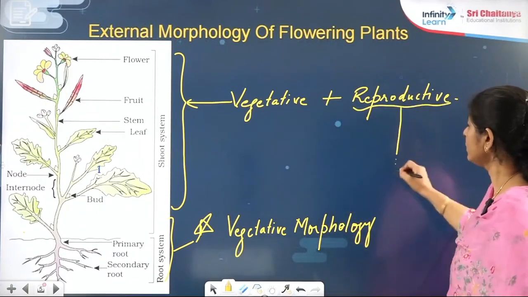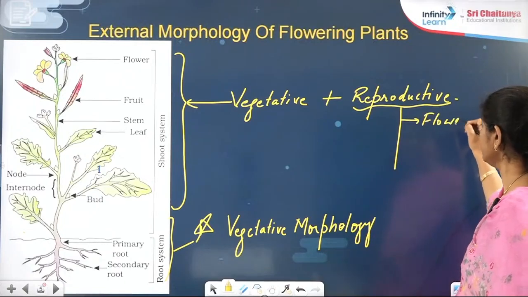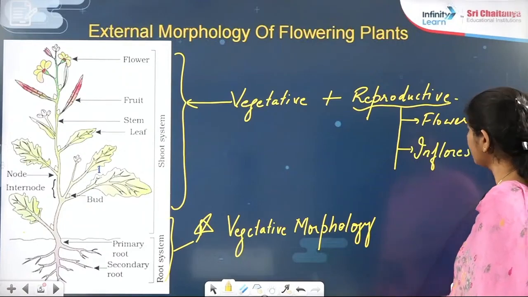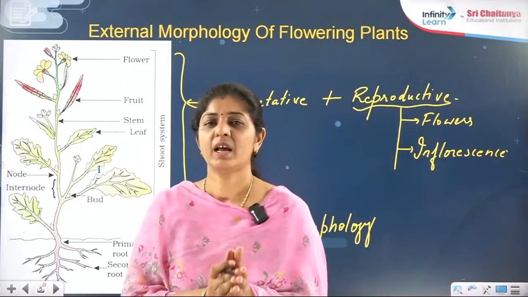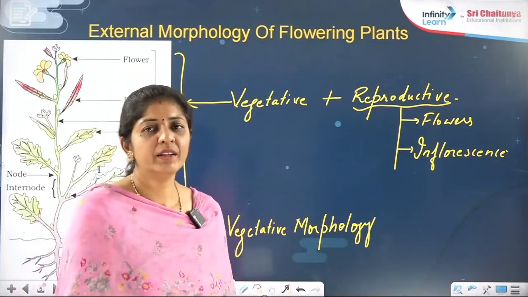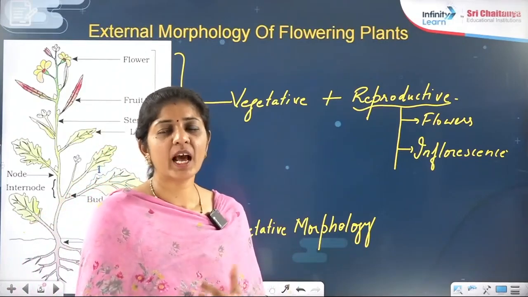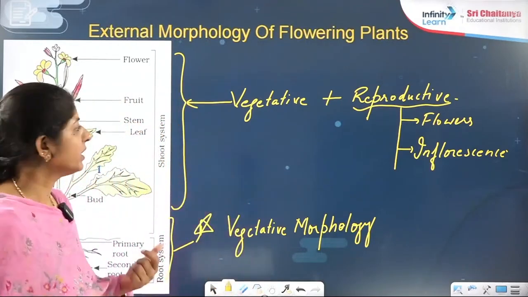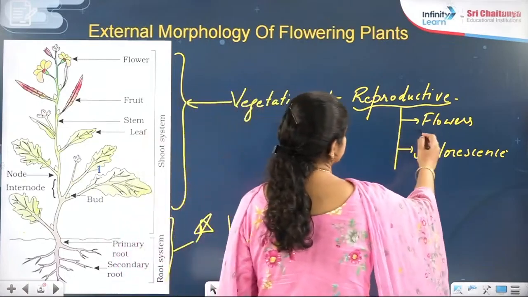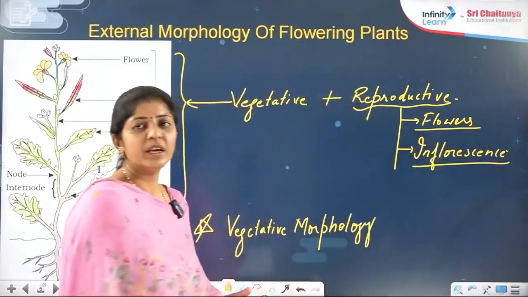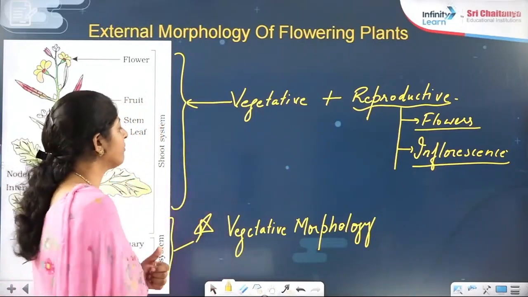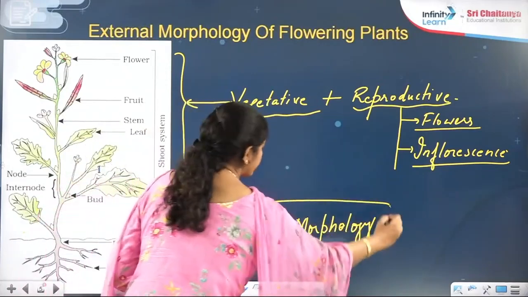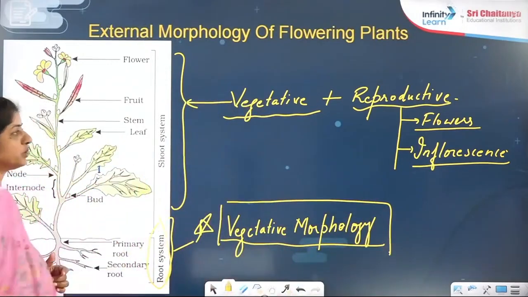Right? Reproductive morphology here includes what? Flowers will be there, inflorescence will be there, right? And after the reproduction, flowers form fruits, and inside the fruit seeds are there, right? Enclosed inside the fruit seeds are there, as we are discussing flowering plants. They are having seeds, right? So here we are discussing the reproductive morphology. In your book they have given flowers and the inflorescence, right? Now we have to deal with the vegetative morphology. In today's lecture we are taking vegetative morphology, based on the root system, right?